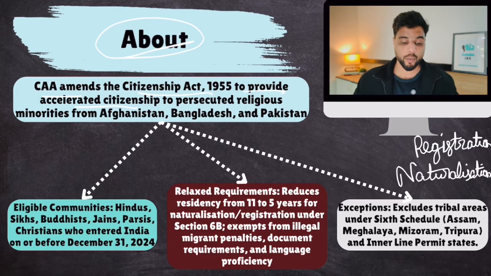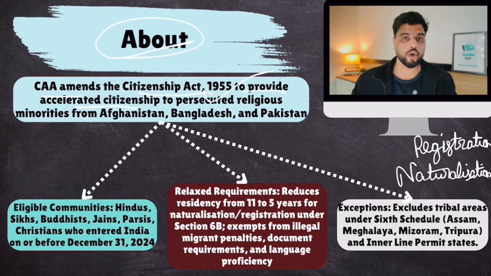They couldn't migrate to India way back in 1947. Now they have found the time to migrate to India. So as per the promise that India is a safe land for any religious minority in the entire Indian subcontinent, you should fulfill this promise and give us citizenship. So for these persecuted religious minorities, remember, the word religious is important, this law was enacted, and under this law, these illegal or legal migrants to India will get citizenship in a fast track way. Quickly. The process would be simplified, the rules would be made lenient, and there is no requirement for valid legal documents as well.